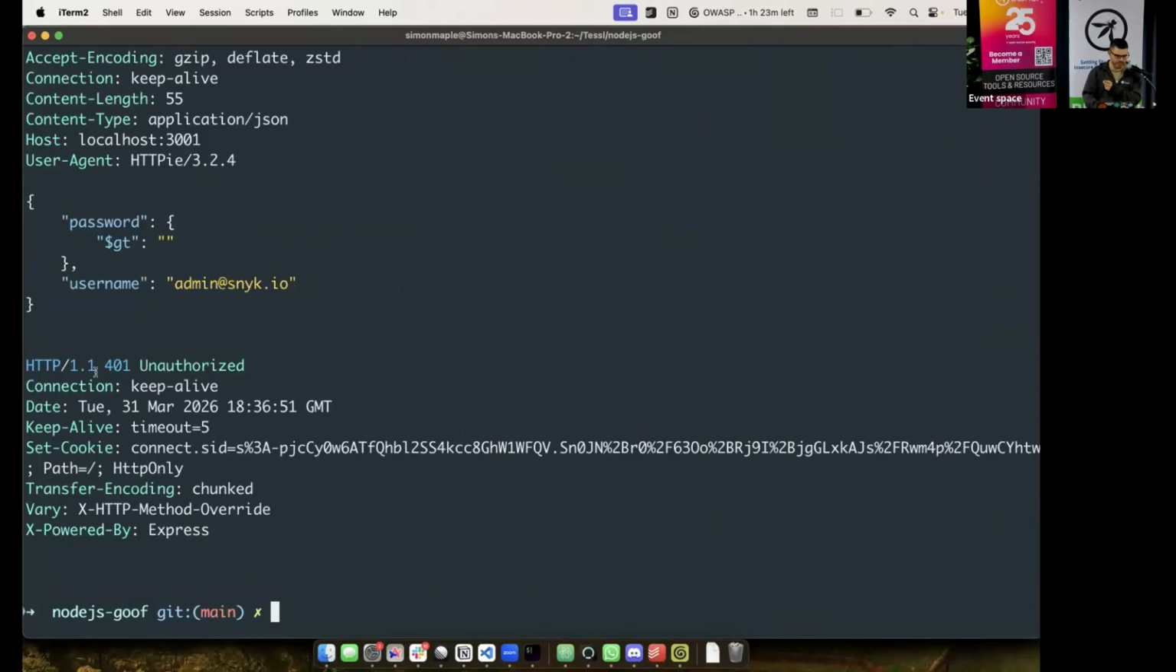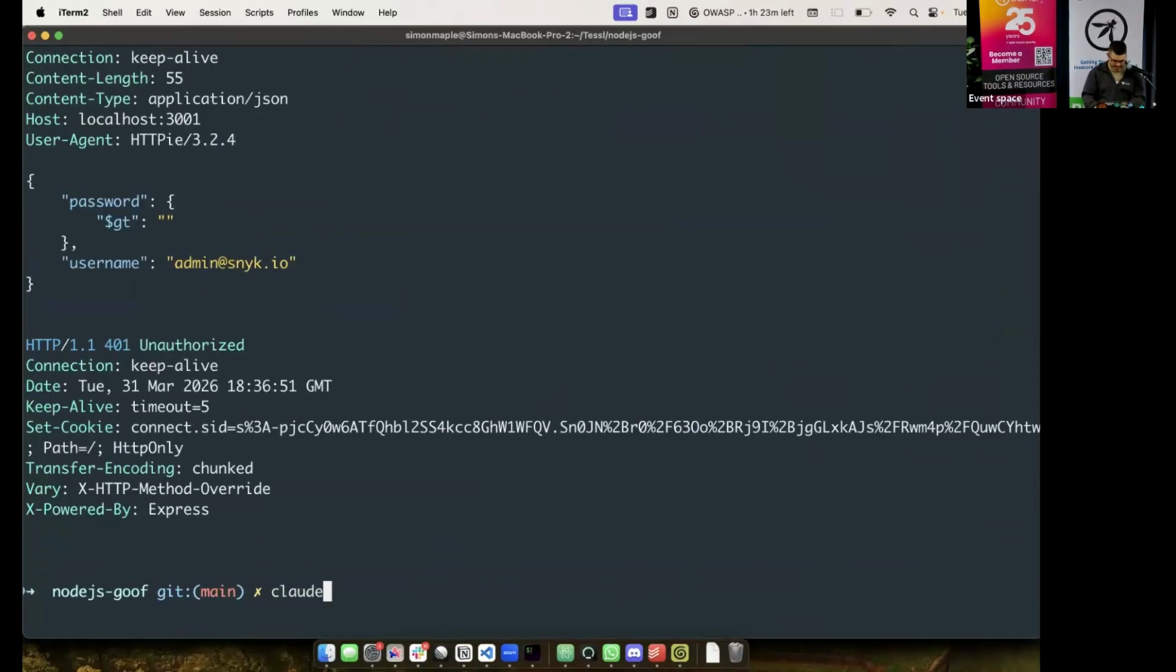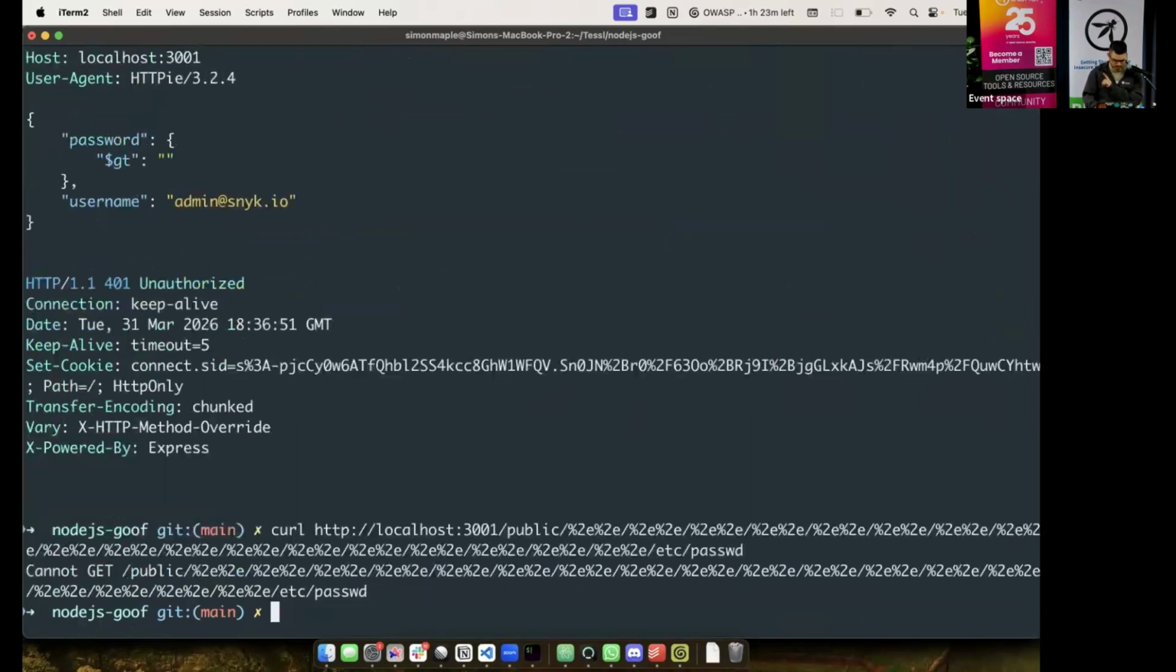Unauthorized. We've got a 401 trying to do the NoSQL injection. Perfect. Next thing we want to do is see if I can get my etc password. Cannot get. Right, so we've blocked two paths.